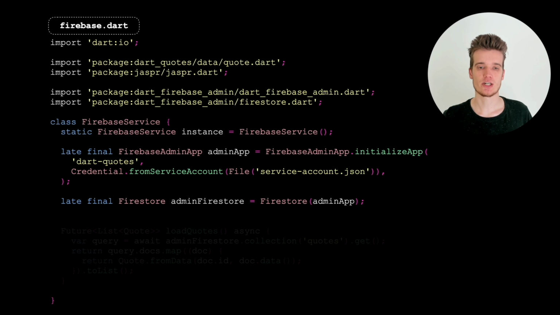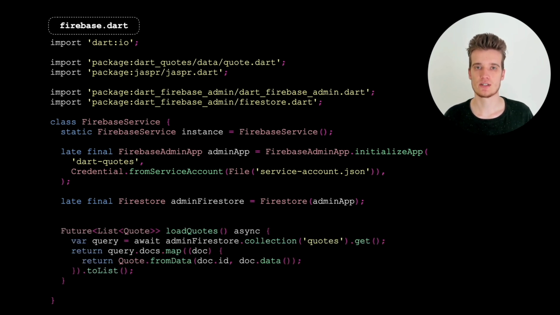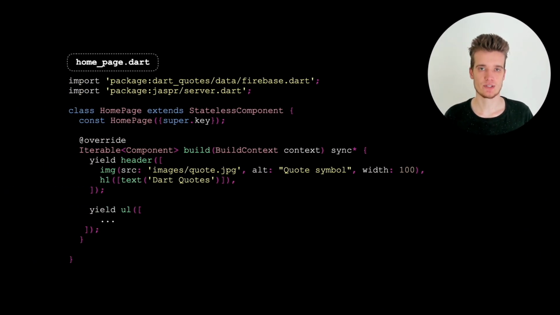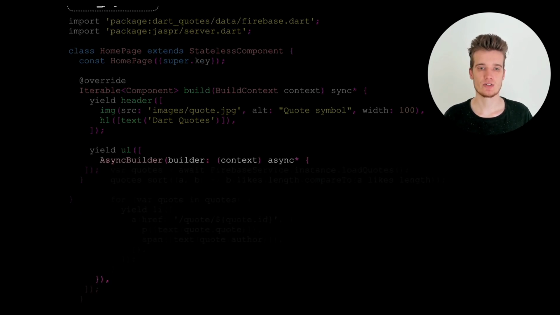Now, after some initialization, we're going to write the load quotes function. And this loads all the quotes from our Firebase collection and returns it as a list of quotes. Now, this function is asynchronous, but all build functions need to be synchronous, right? Well, Jasper allows an exception to this. On the server, you can actually write asynchronous build functions. This will wait with the pre-rendering until all the data is loaded, and only then continue and render out your site. Here we're going to use the async builder component.